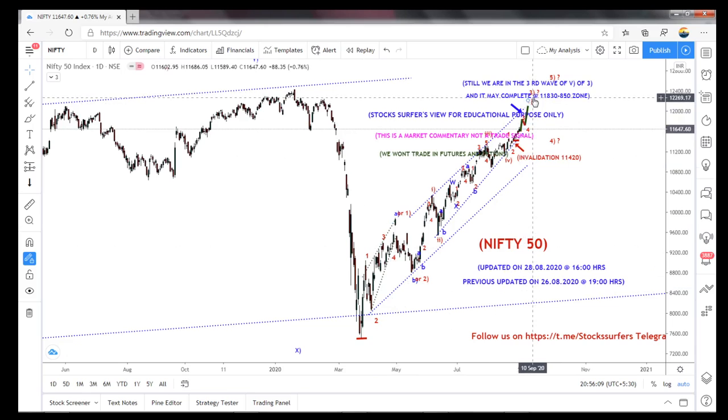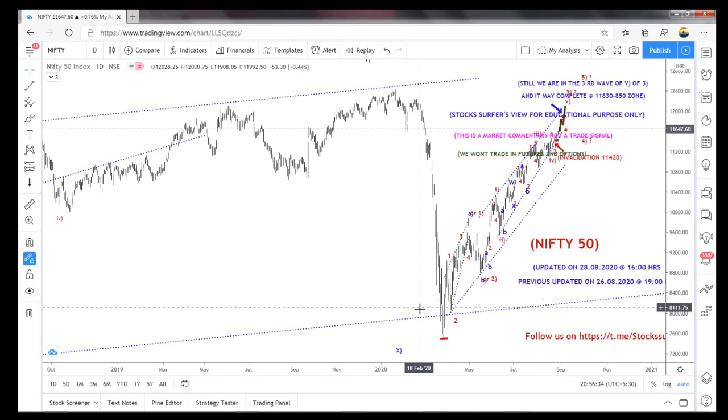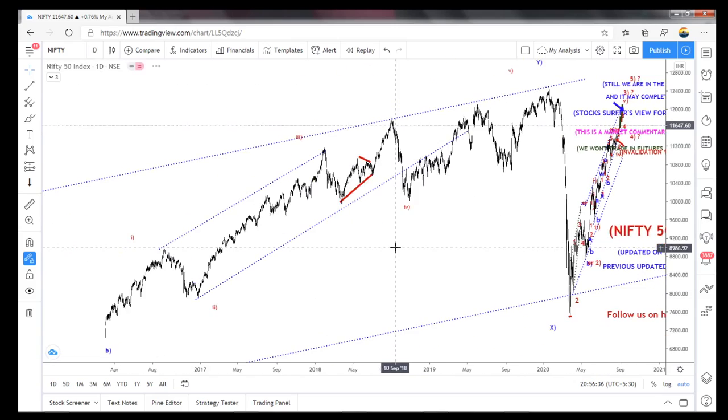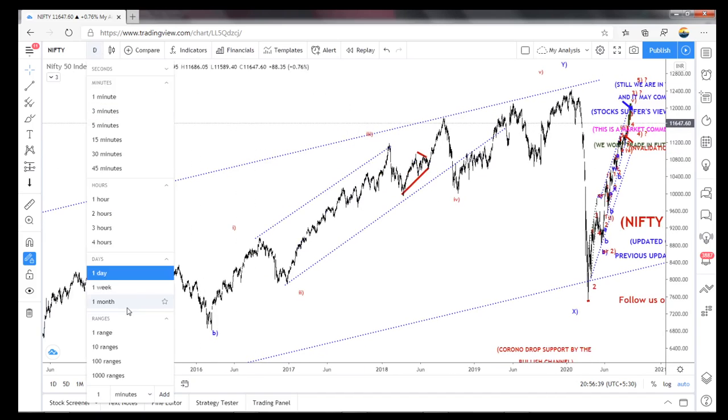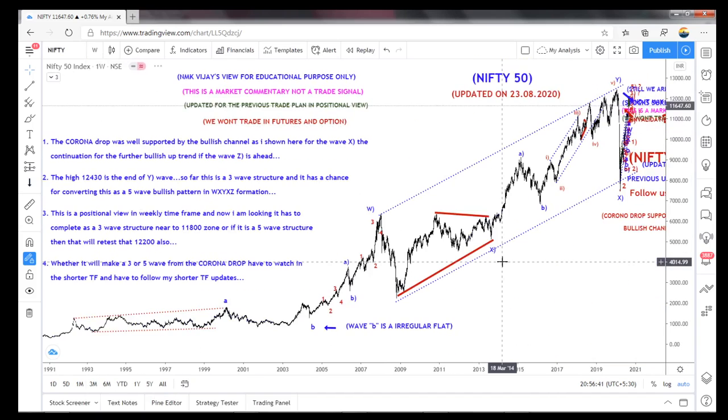But after that, if it is still bullish, this A is also converted into 1, 2, 3, 4, and 5. So it has to breach this 12,400, the previous high, and make one more 5-wave structure here. So that could be an A, and B has to drop, and then C again to the higher side. So that we will see later. So as of now, this is my trade plan for positional and the weekly. I will show you one more time.